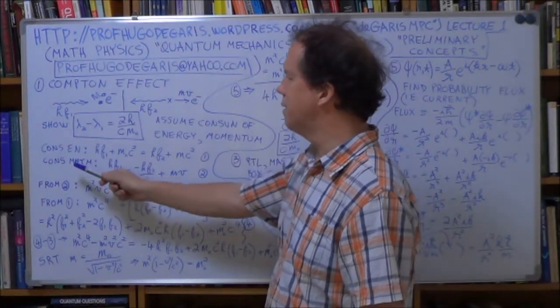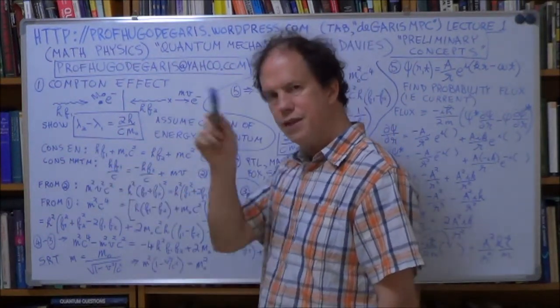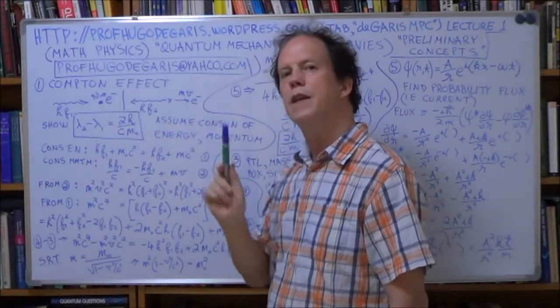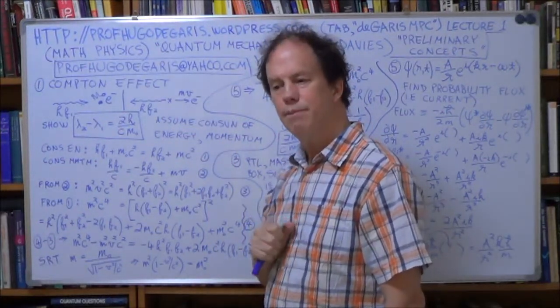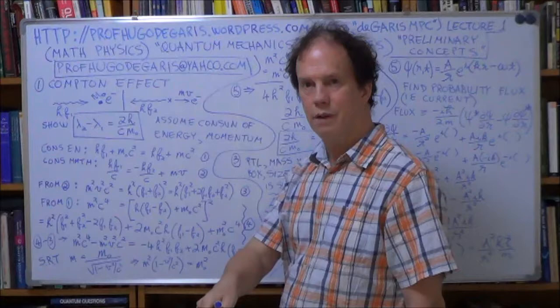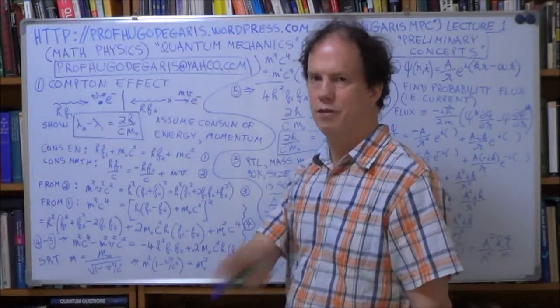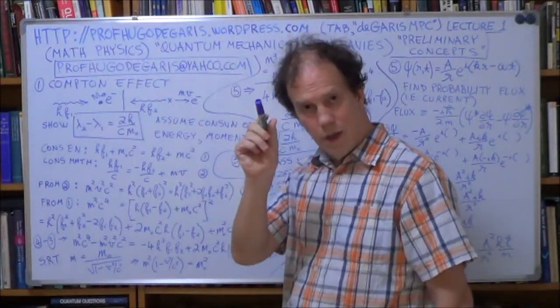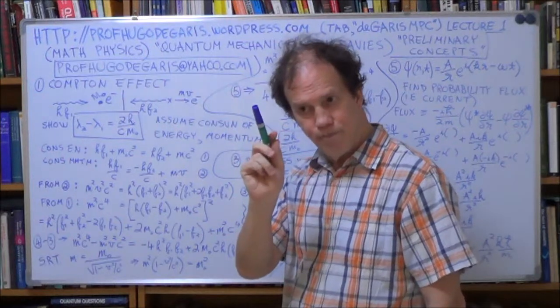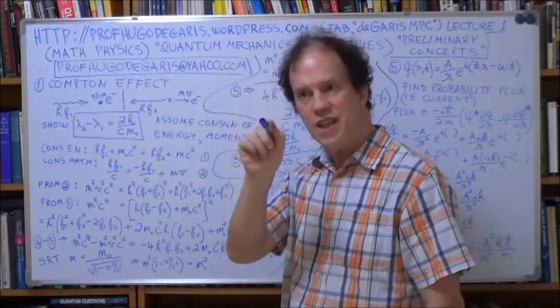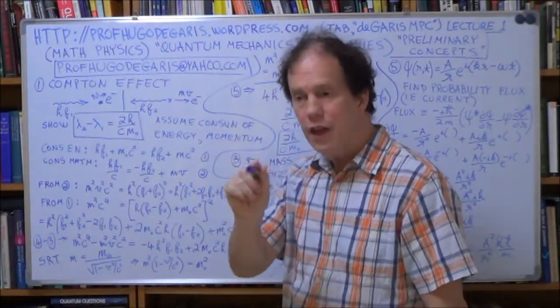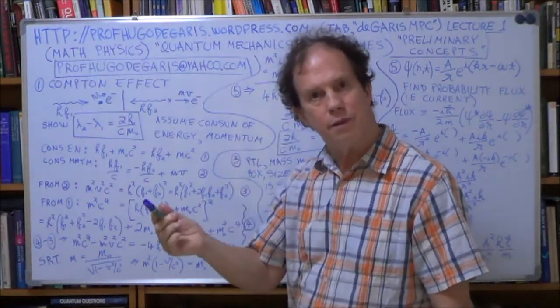Now the momentum of a photon is its energy divided by c. Where does that come from? Special relativity. Well, if you've not done any special relativity, just accept it. So the momentum of a photon is its energy E, in other words hf, divided by c, the speed of light.